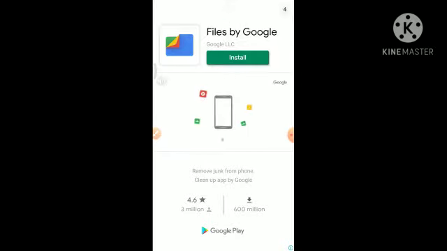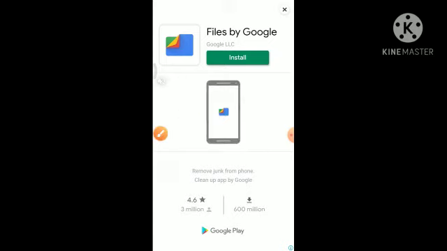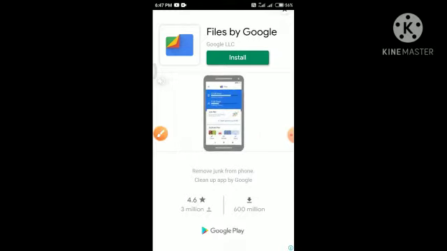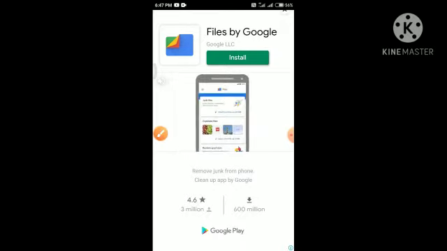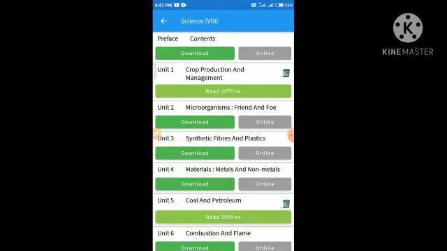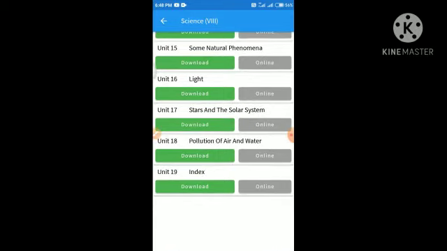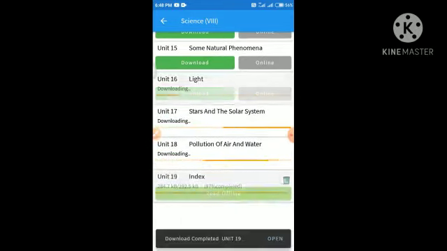This is an advertisement, so you have to exit it by clicking on this cross mark. I will click this cross mark. You can see that all the science books' front pages have come up. There are two books here. You have to choose the science book, so click the first one. Then you can see all of the chapters. I have not downloaded it yet, but you can also download it by this option.